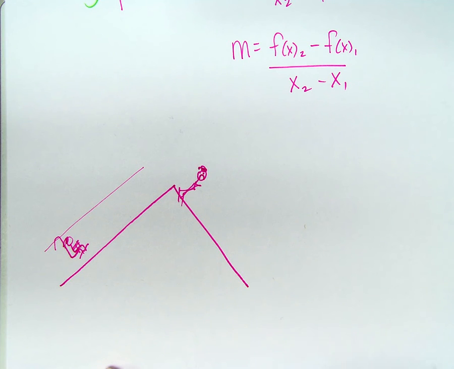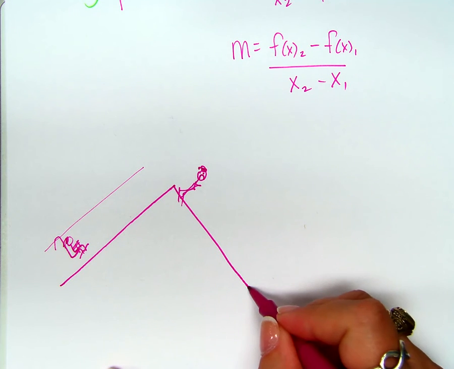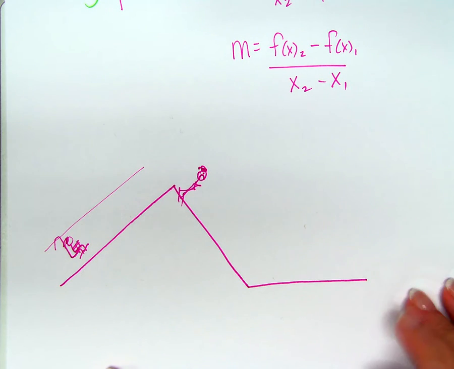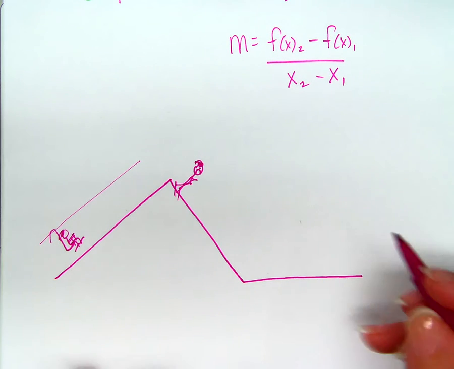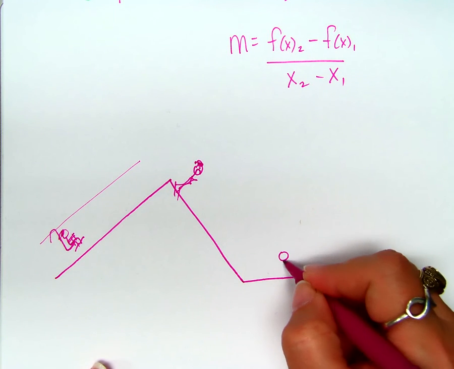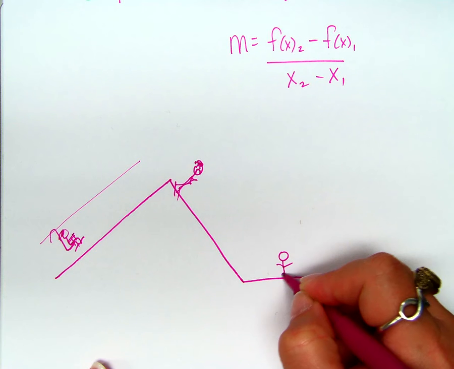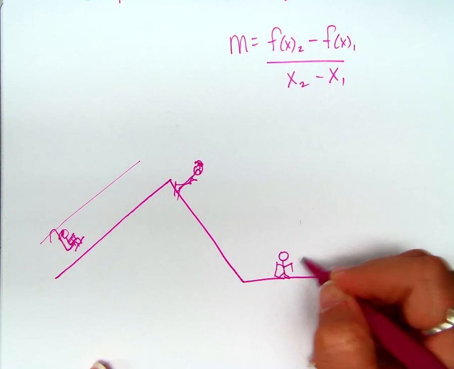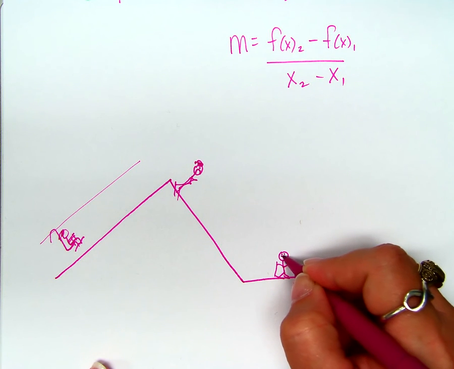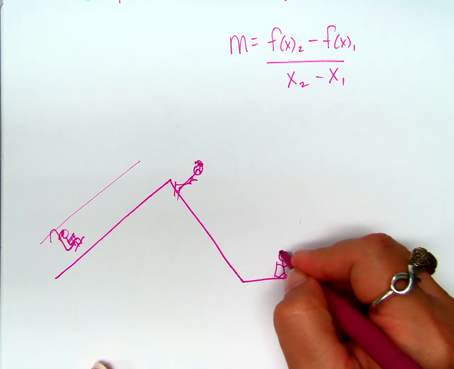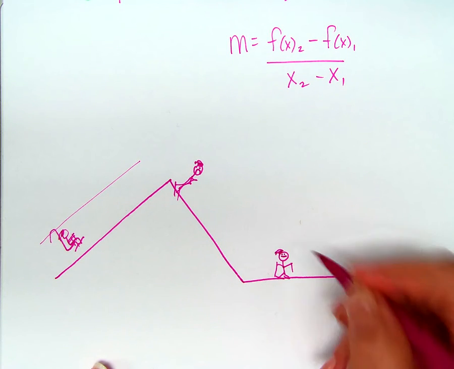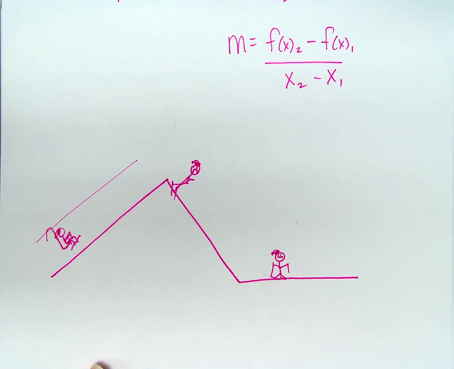Now, as fate would have it, he makes it to the bottom. He's okay. But right at the bottom of the hill, it's a weird place to ski. There's this completely horizontal section. Where's he going? Nowhere, just like his face says. He's not going anywhere. There's no motion at all.